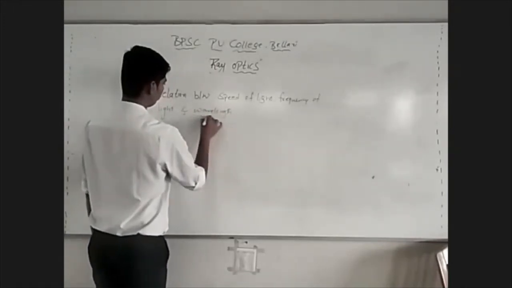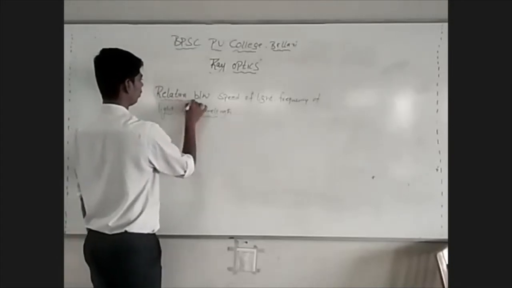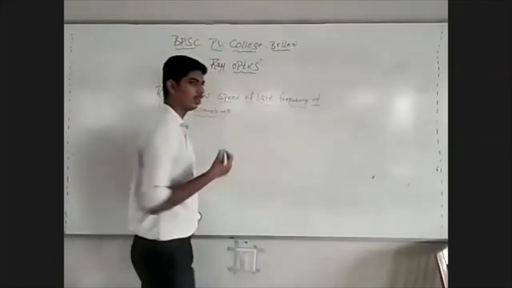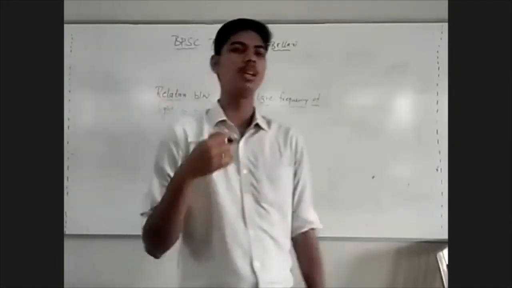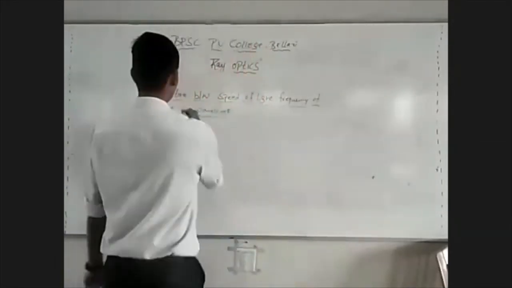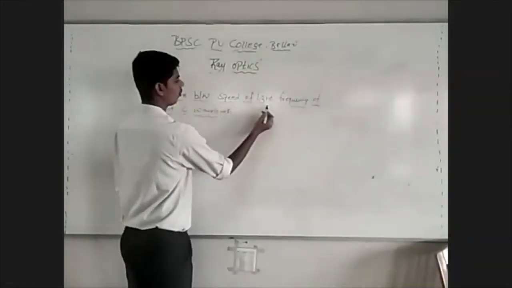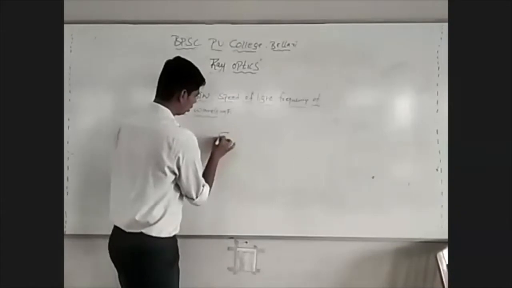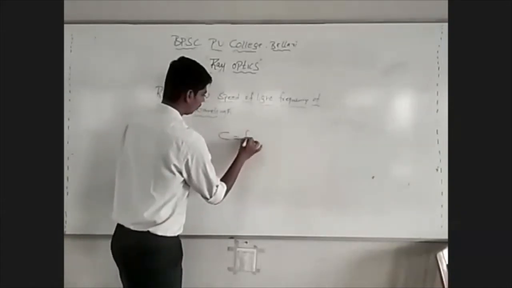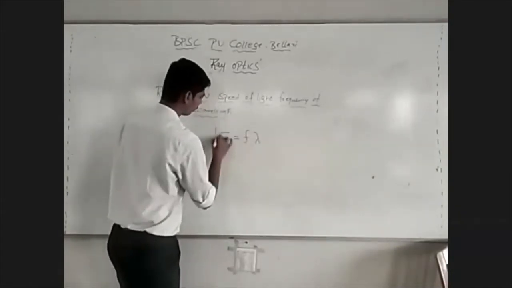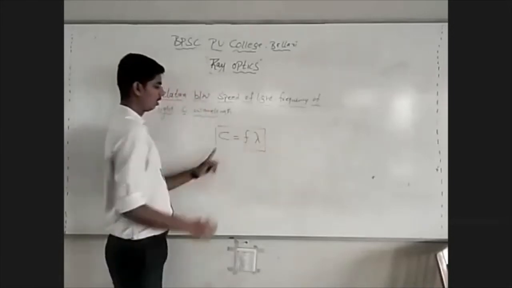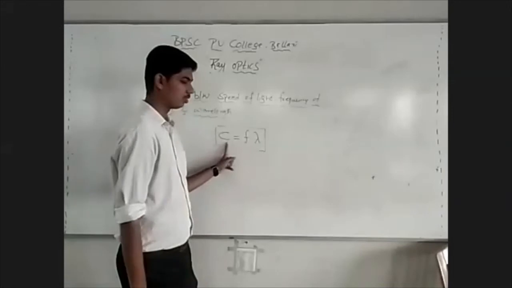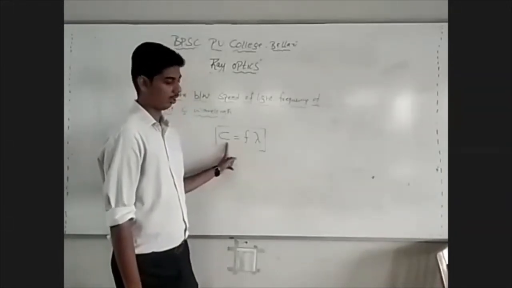See, remember this equation. This is most important, and we'll be making use of this equation again and again in understanding so many different ideas in optics. See, the relationship between speed of light, frequency of light, and wavelength of light is C equals F into lambda, where C is speed of light in vacuum.